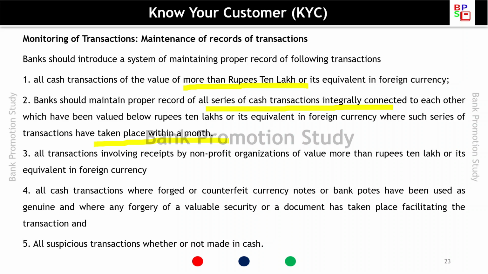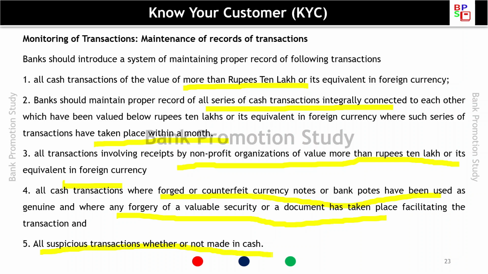All transactions involving receipts by non-profit organizations of value more than 10 lakh or its equivalent in foreign currency. All cash transactions where forged or counterfeit currency notes or banknotes have been used as genuine and where any forgery of a valuable security or a document has taken place, facilitating the transaction, and all suspicious transactions whether or not made in cash. So this record should be maintained.